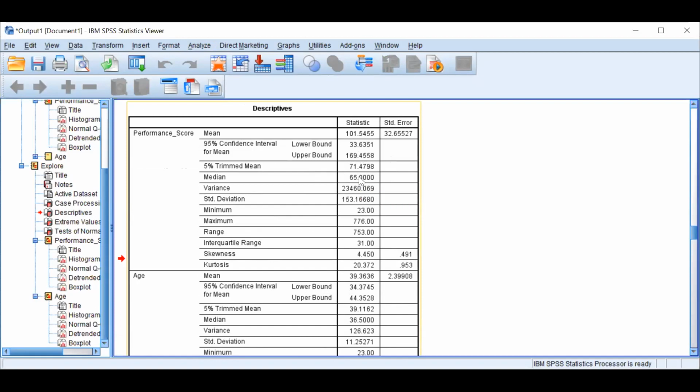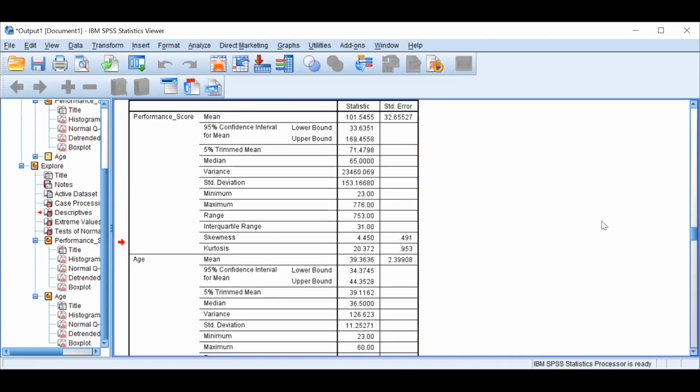See, if we remember, in a normal distribution mean, median, mode are all equal. But in daily life, it's not necessary that you will get exactly equal mean, median, mode, but it should be within some specific range. And other than that, we have some statistical tests also to tell us about normality. So we will go both ways. Only on the basis of just this difference, we cannot say data is not normal, right? So we have other measures also. But primarily we can see whether data is coming in line or not, right?